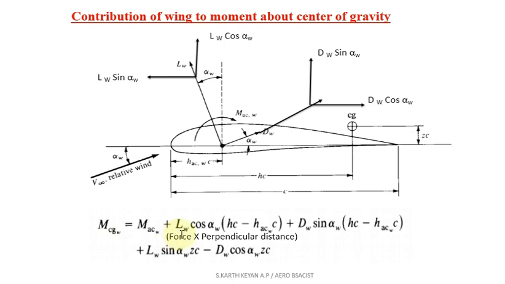So this is the way we get the moment about center of gravity equation for the wing section. Here you have to make it very clear: for the remaining wing-body combination as well as tail combination, the same type of concept we are going to implement, resolving the forces into two components and taking the same moment about the center of gravity point. So until it is clear, repeatedly listen to this audio. Once this point is very clear, it will be easy to cover the remaining two equations. So that is the moment about center of gravity for the airplane in the wing section. Now move on to the next stage.